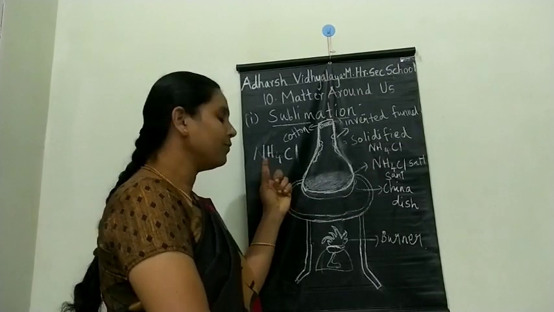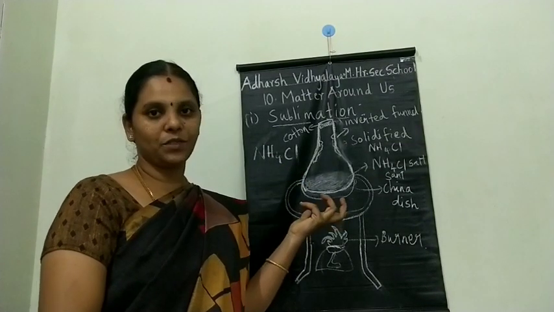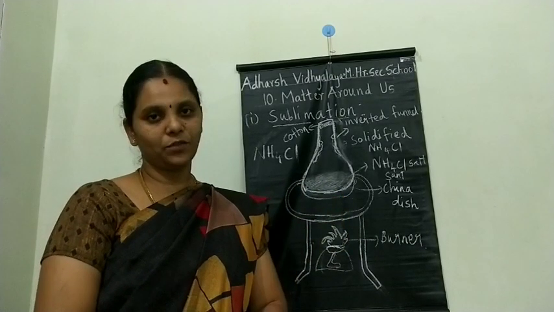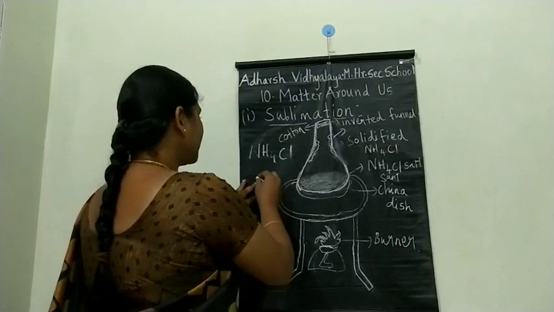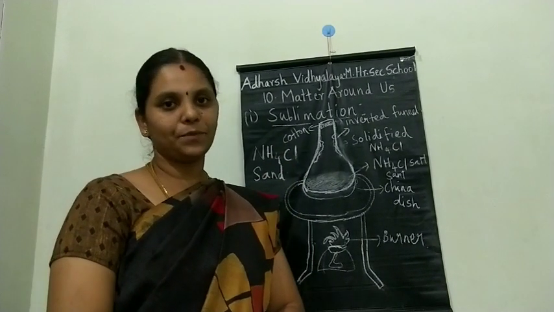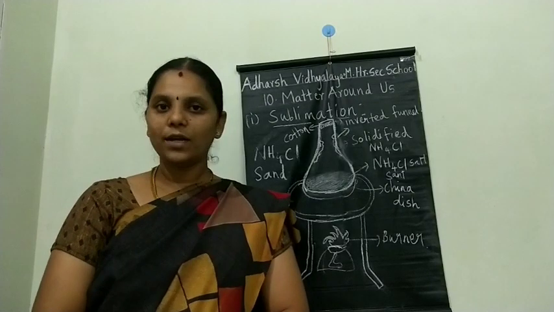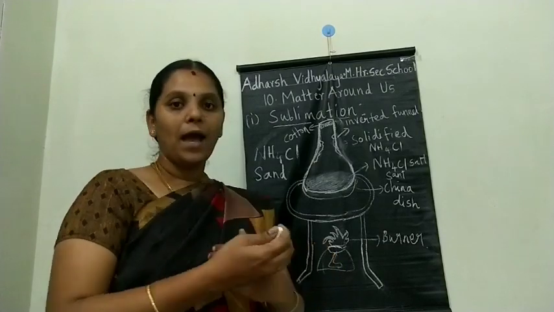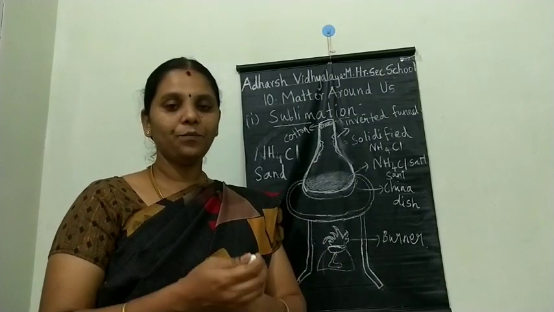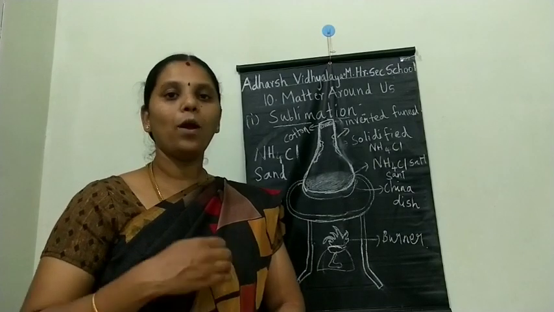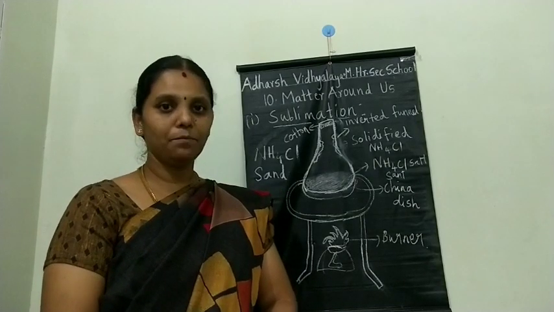Here ammonium chloride is a volatile substance. Volatile substance means it can easily go to the vaporized form, whereas sand is a non-volatile substance. It does not go to the vapor state. So I have a mixture of ammonium chloride along with sand. How am I going to separate the mixture?